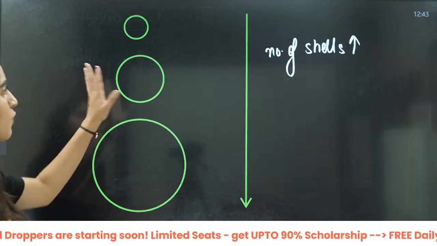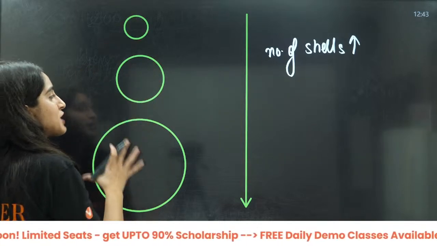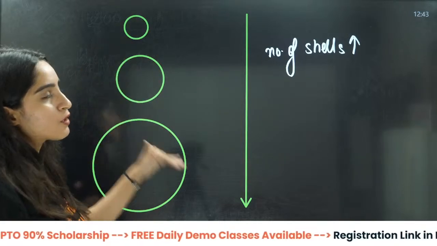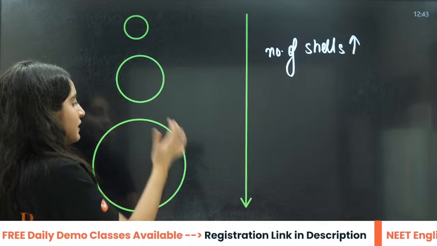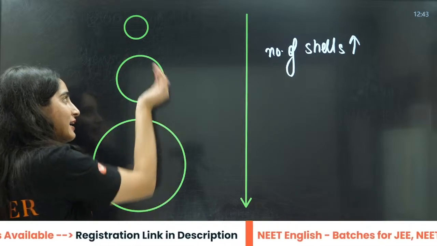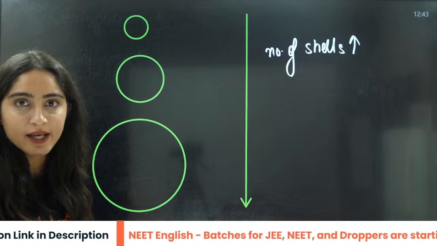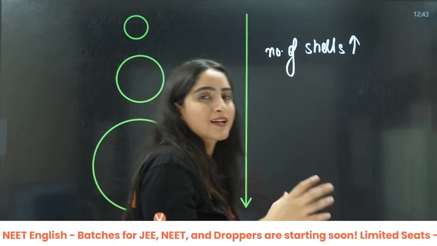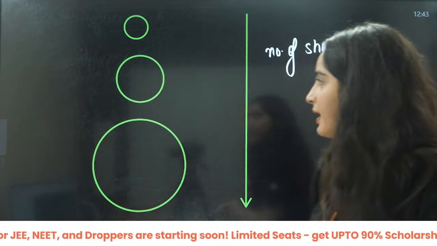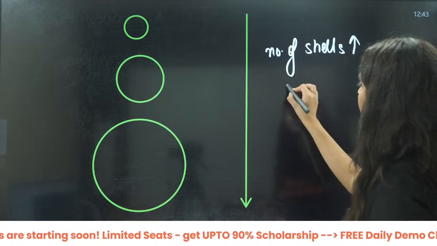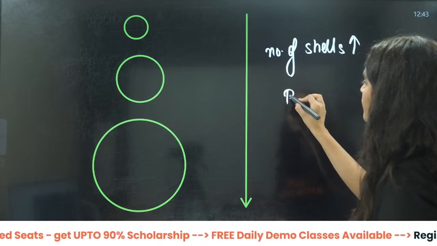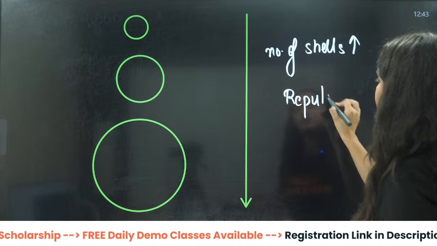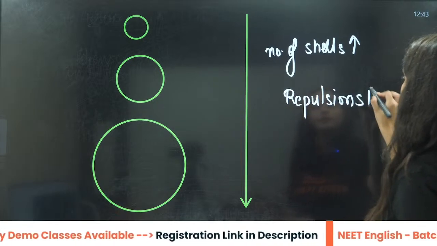But in the shells, the number of shells is increasing. As the number of shells is increasing, what will happen? Firstly, those shells are being added here, so the Z effective is not going to dominate over here. That is why, as you can see in the size, repulsions are going to increase here.